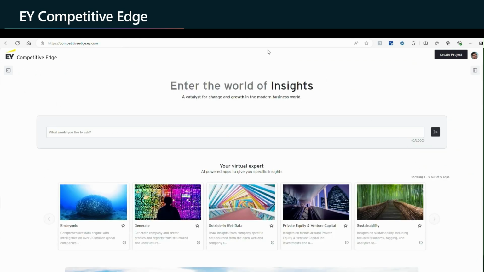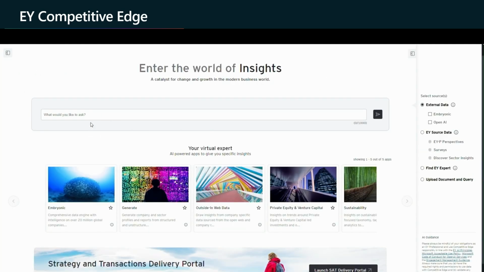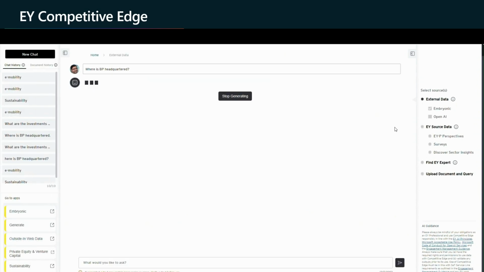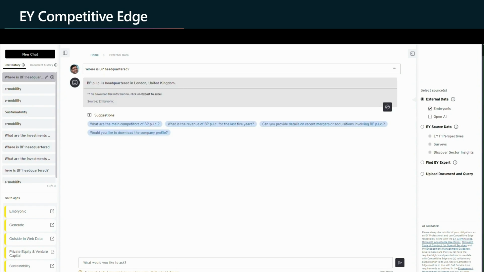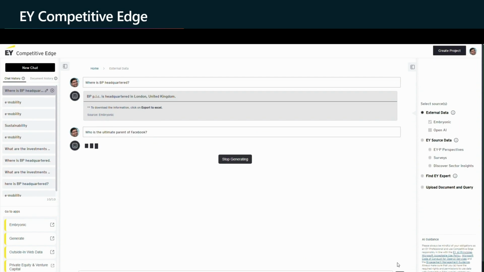So I'll ask a few questions. We'll start with a basic question. Where is BP headquartered? A lot is happening behind the scenes. There is a company matching algorithm in place here. The intent is to find the headquarters of BP, and as you see, it has identified BP PLC. There is no ambiguity. It's not showing BP as blood pressure. There was no hallucination.